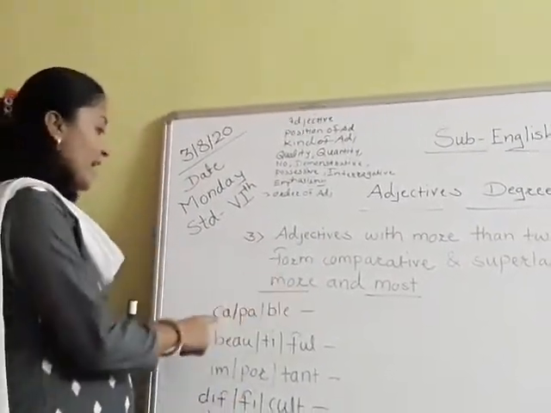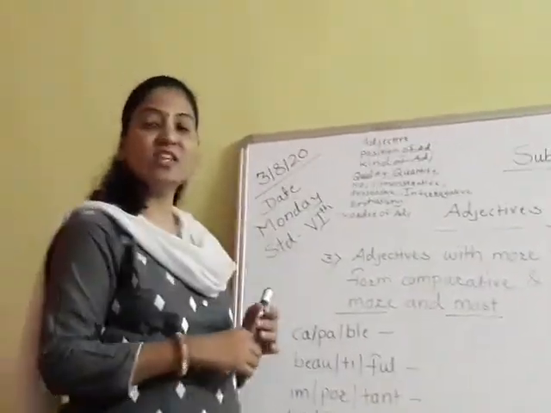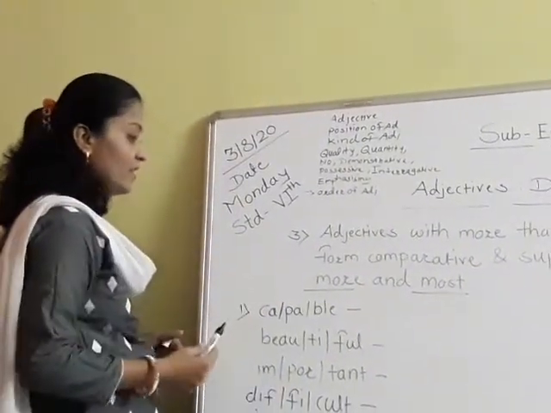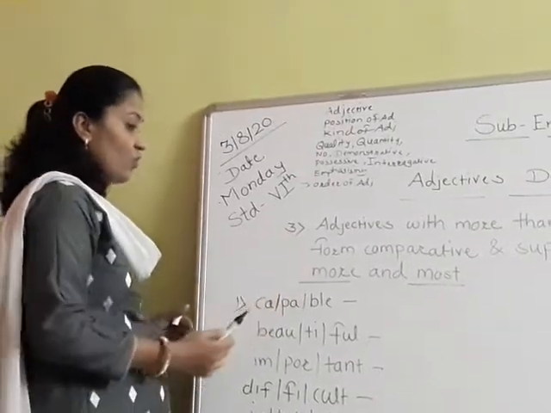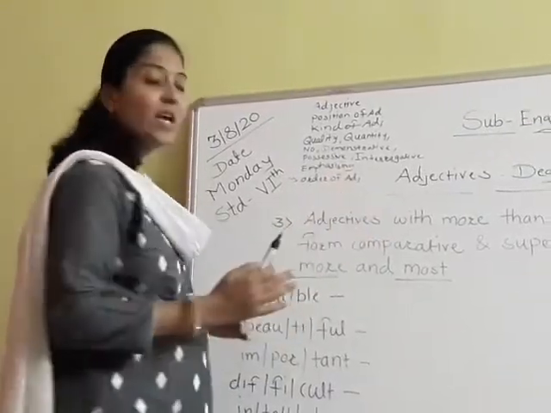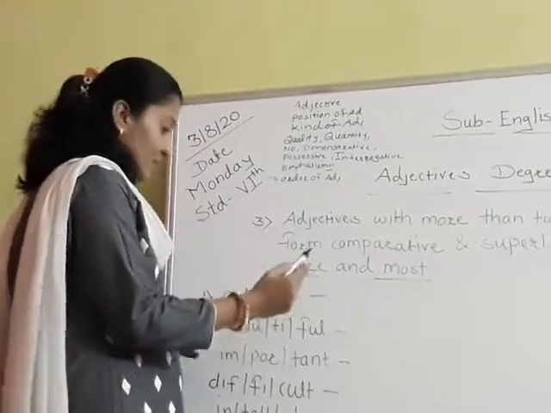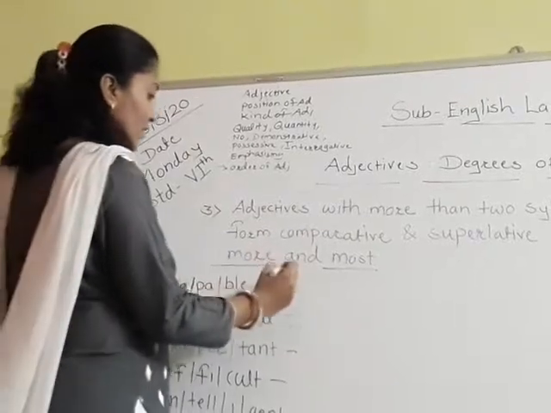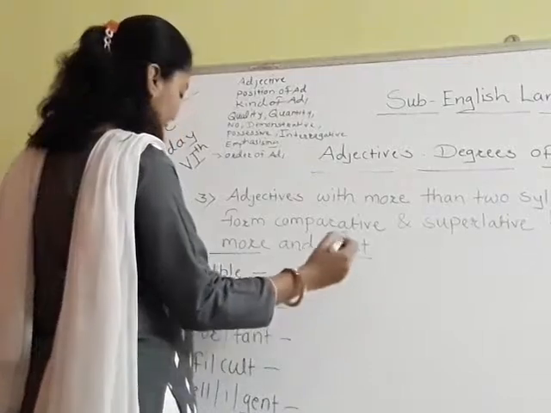Okay? Capable. It means that this word is a 3 syllable word. So, to form the 3 different degrees of this adjective, we have to use more and most. We have to add more and most to that word. How is it? Now see, capable, this is the positive degree. And for comparative, we have to use more capable.